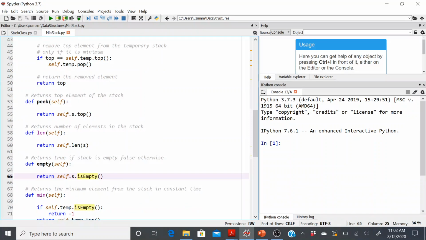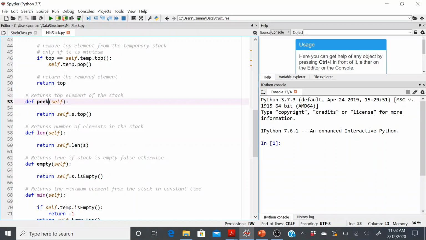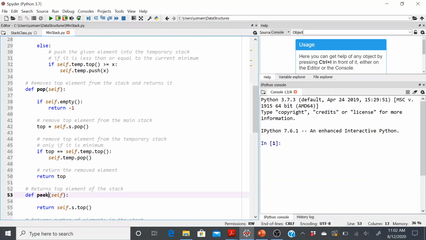These are some of the additional methods that I've simply implemented because these are an inherent part of stack functionality, but you might need or not need them. So if you need them, good. If you don't, that's fine. So this was push and pop.